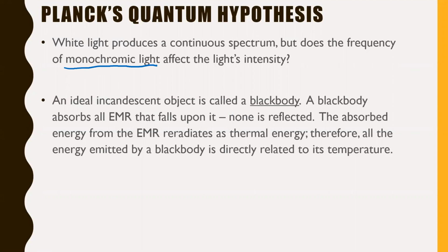Well, let's see. An ideal incandescent object is called a black body. A black body absorbs all EMR that falls upon it. None is reflected. So in other words, it's a perfect object where all of the electromagnetic radiation that strikes it gets absorbed by that object itself. The absorbed energy from the EMR re-radiates as thermal energy, so as heat. Therefore, all of the energy emitted by a black body is directly related to its temperature. We won't need to know too much about this, but it's just important to understand a black body is an ideal object that will absorb all EMR and then re-emit it as thermal energy.